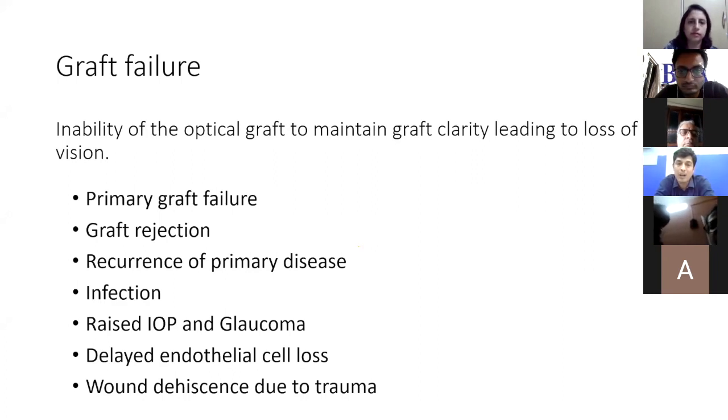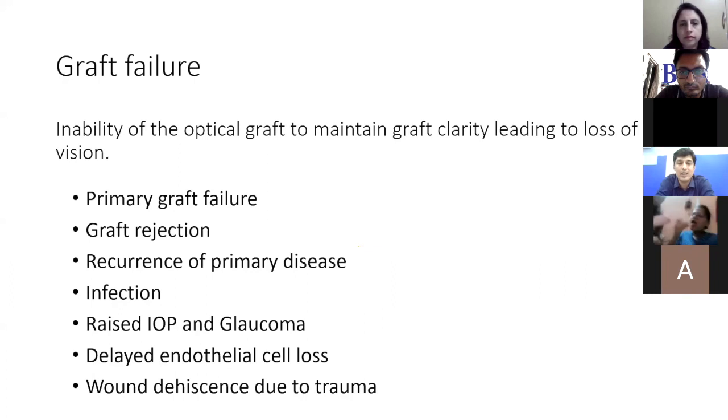Now, for an opaque graft where you have done 2 keratoplasties in the past, this patient falls under high risk graft. In these cases, you have to make sure that the patient does not have glaucoma. Either you check it by doing projection of rays, or you do a B scan and look for retinal detachment and optic atrophy. If none of this is present, then in the cover of oral steroids, you can go ahead with the 3rd transplant for optical keratoplasty. And the prognosis has to be very clearly explained to the patient.